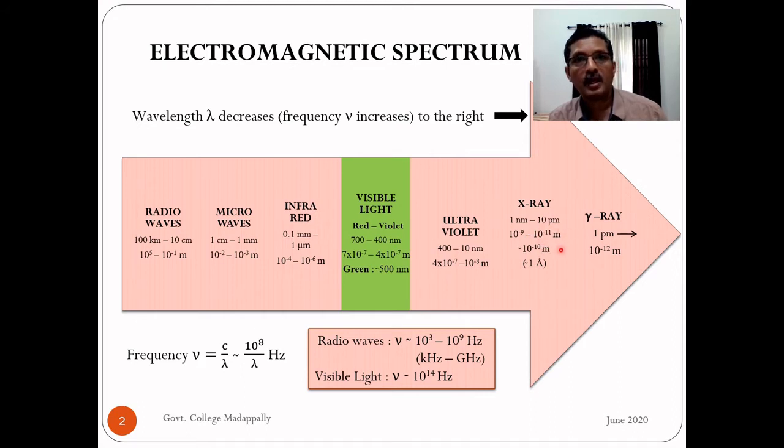It can go down to 10 raised to minus 2 angstrom. No, 10 raised to minus 1 angstrom. That is 10 raised to minus 11 meter, or 10 picometer. So typically it is of the order of 1 angstrom, X-ray region.